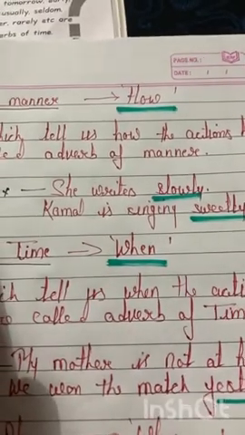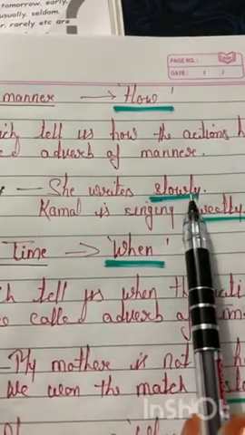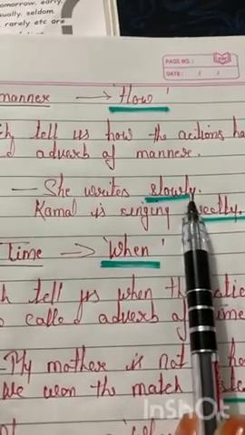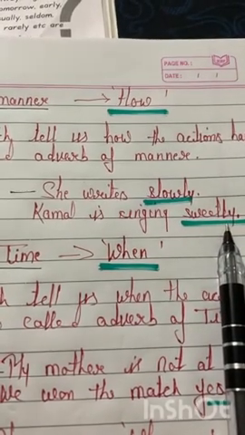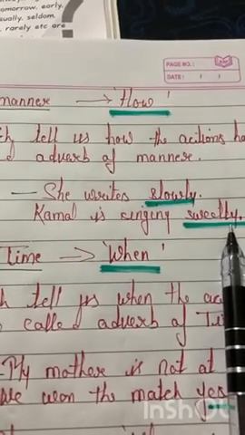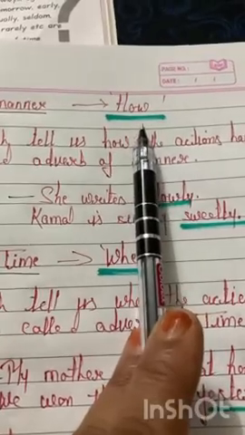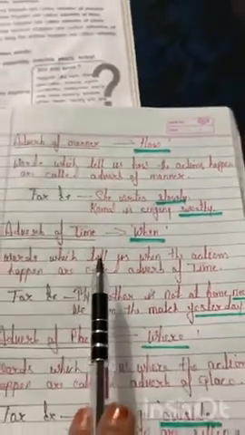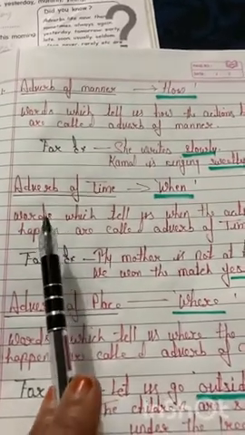Adverbs of manner derive from adjectives and they end in ly. Slowly, sweetly, quickly, sadly. All these are adverbs of manner and they answer the question how. Now come to the next adverb, adverb of time.